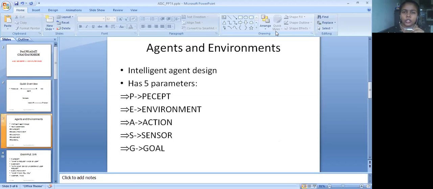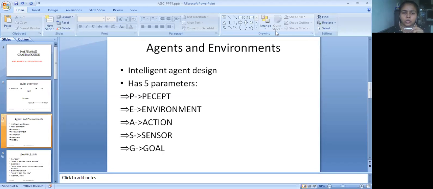Before that, just understand that designing an intelligent agent requires five parameters. If you are building an intelligent system, then you require five parameters. First, it should perceive, and as I said, perceiving depends upon the history as well as the current scenario. The second thing is the environment. Environment is not like online or offline. It may be something on which the agent is dependent, either completely upon the sensors, or judging things on the basis of the platform. That is also the environment.